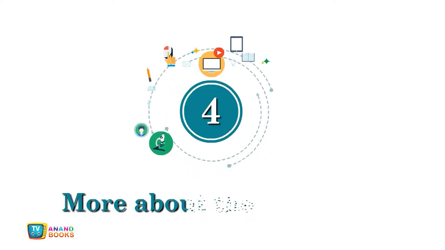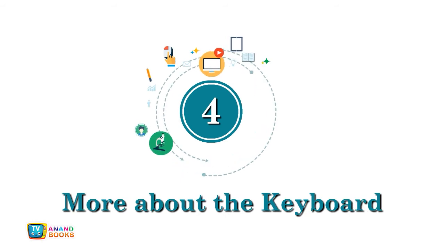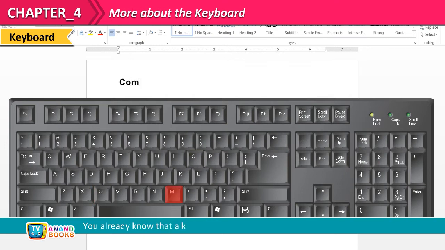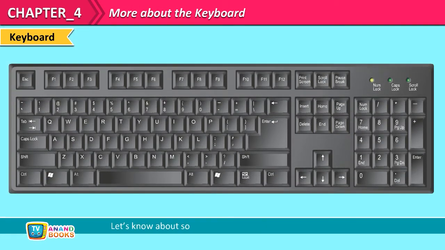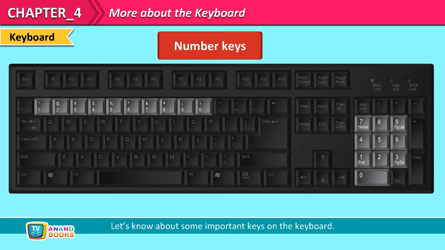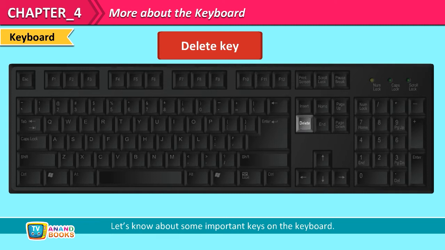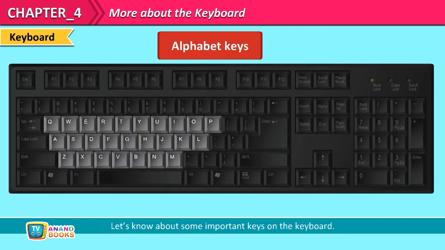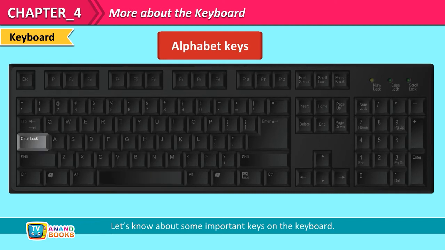Chapter 4. More about the keyboard. Keyboard. You already know that a keyboard is used to type words and numbers. There are some special keys to perform other functions. Let us know about some important keys on the keyboard. Number keys, backspace key, delete key, arrow keys, enter key, spacebar, alphabet keys, caps lock key.